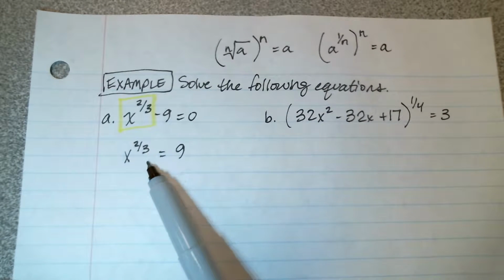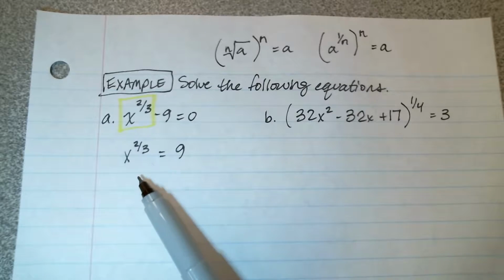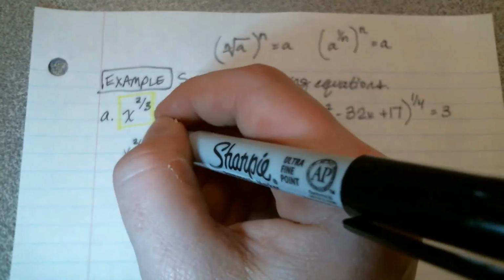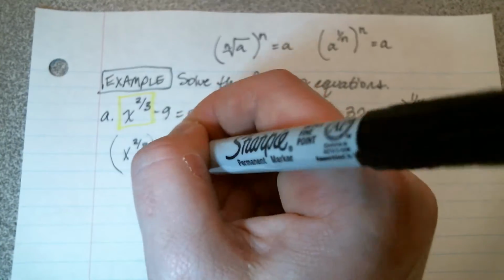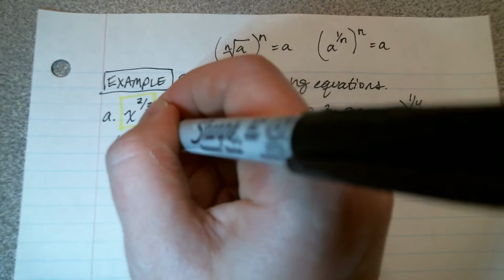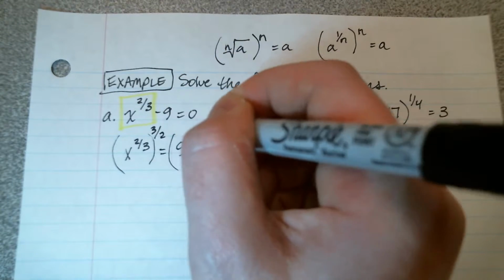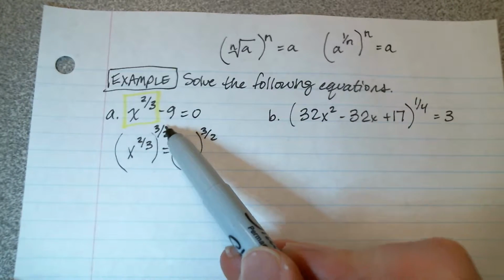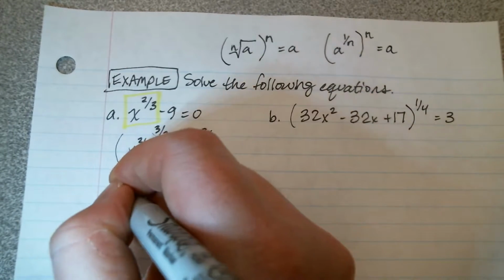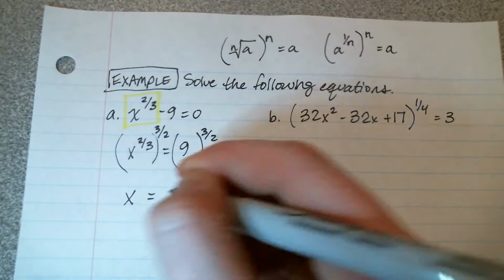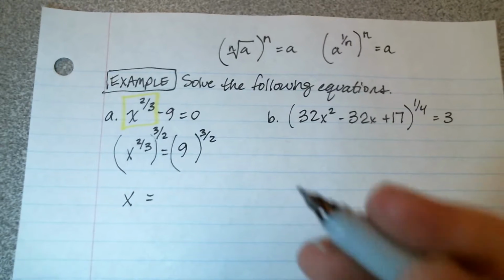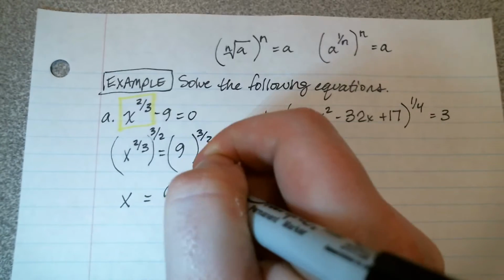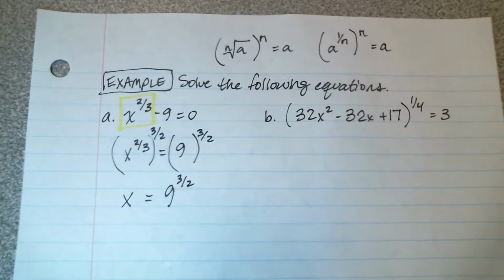Since I have x to the 2/3 power, but I'm really trying to solve for x, what I can do is raise both sides of this equation to the power 3/2. And when I multiply 2/3 times 3/2, I get 1. So x to the first power. Now on the right hand side of this equation, I have 9 to the power 3/2.